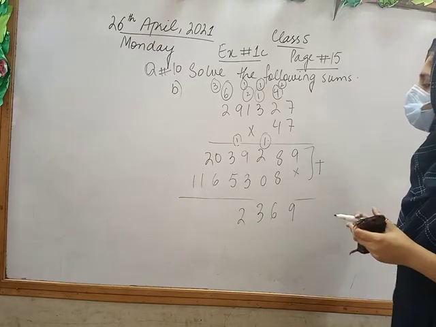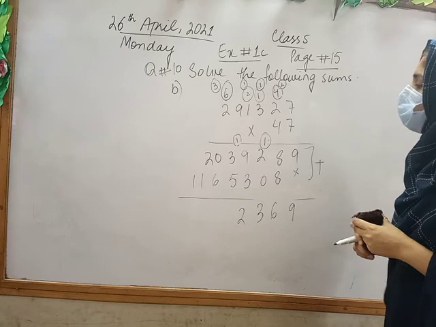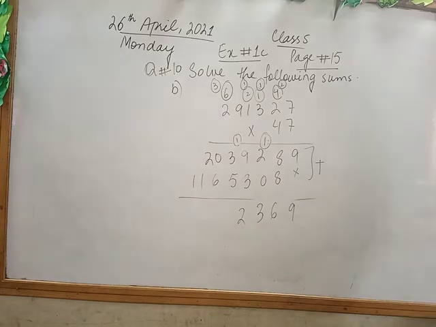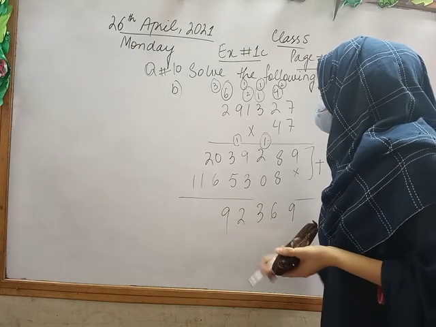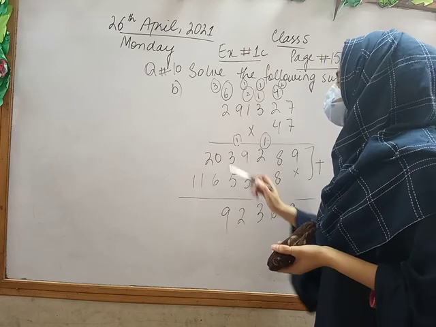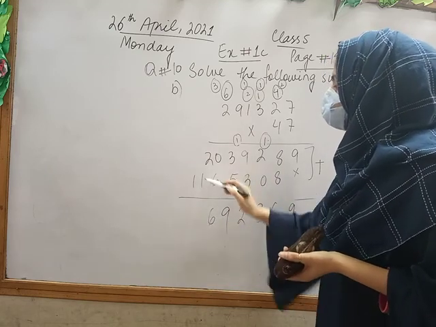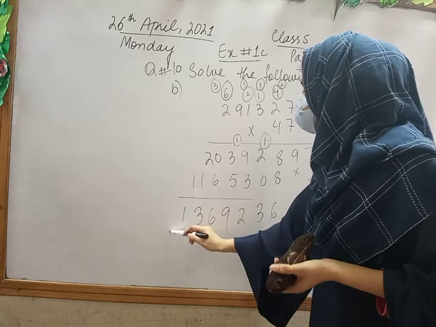Fine class? Okay. Next, which is 5 plus 3. So 5 plus 3 is 8 and 8 plus 1 is 9. Okay. Next, which is 2 plus 1 is 3 and 1 as it is.